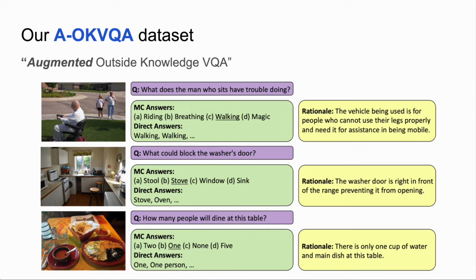During test time, the model is just provided the question and image, as well as multiple choices in the multiple choice setting. In our other setting, the model should predict the answer directly. For example, in the image on the bottom, a model must determine that one person will dine at this table, because it must use commonsense reasoning to infer that the place settings, such as the amount of water, food, and utensils, are intended for one person.